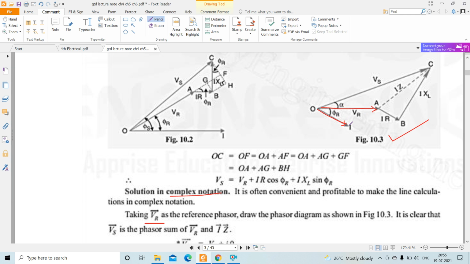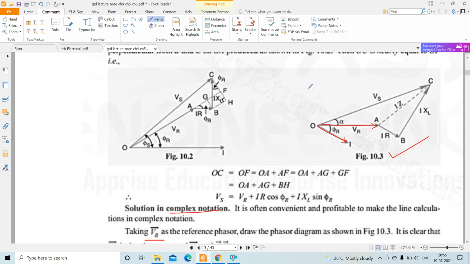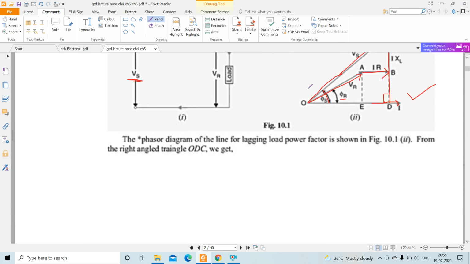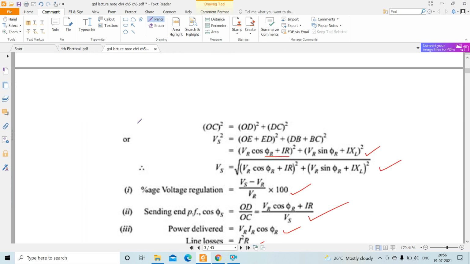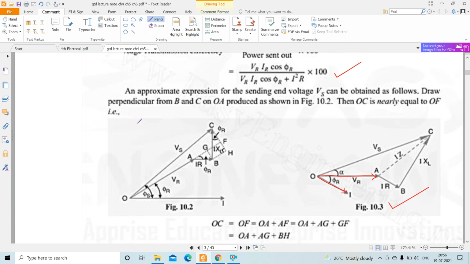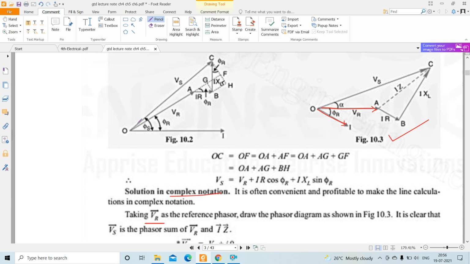If we go from the receiving end side to the sending end side, this is the receiving end side, this is the sending end side. Here VR is the reference now, and now again there is a drop IR, then IXL, and after we add all these vectorially, we find out VS, that is calculated through complex notation over here.